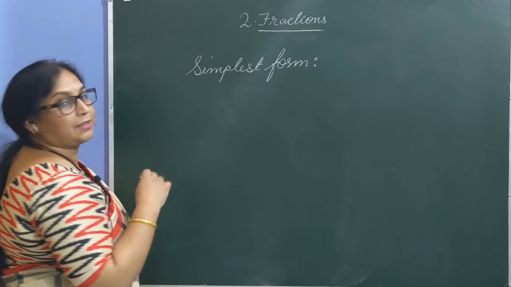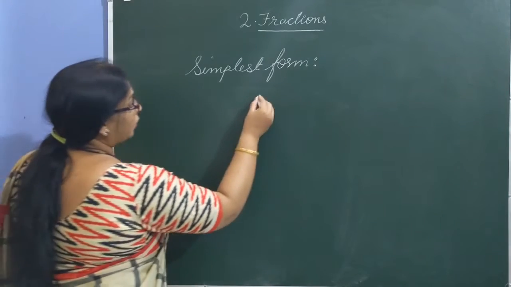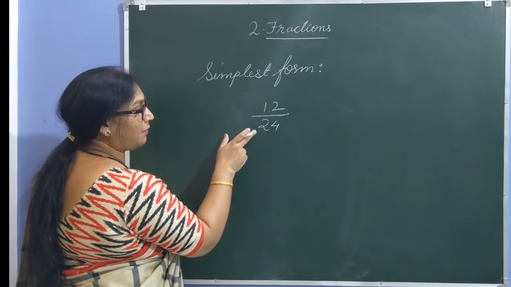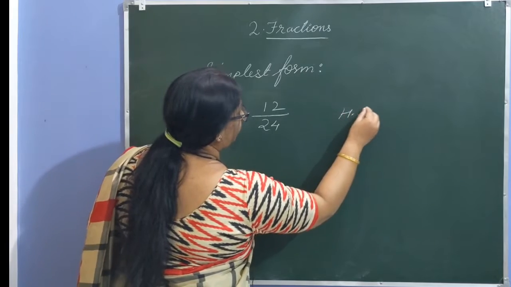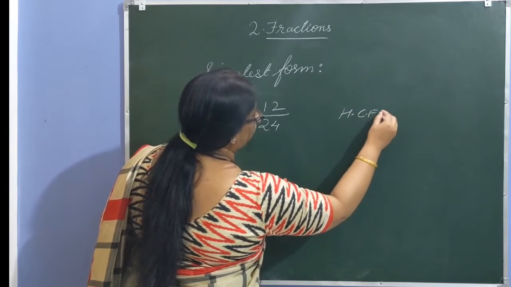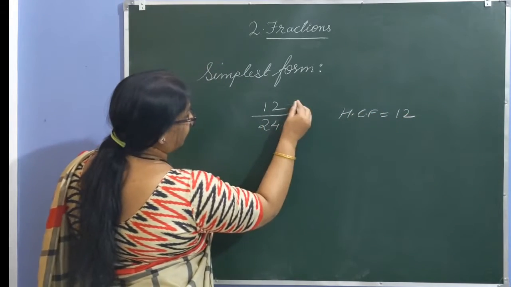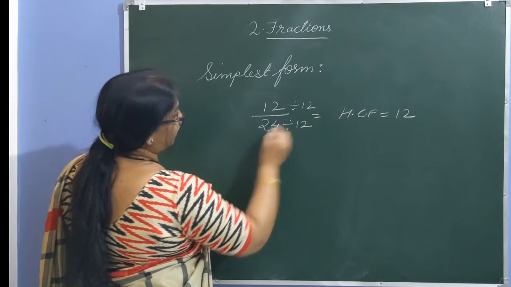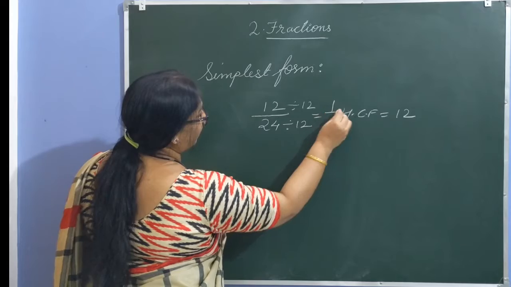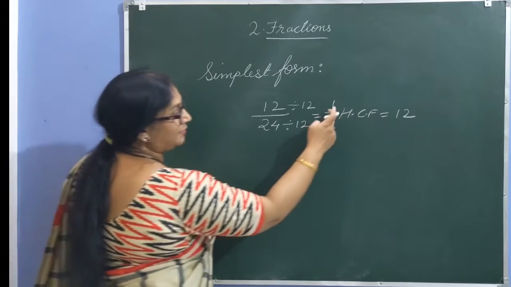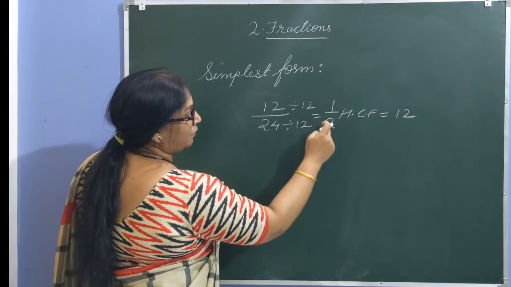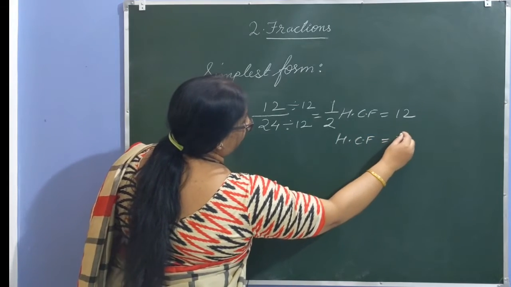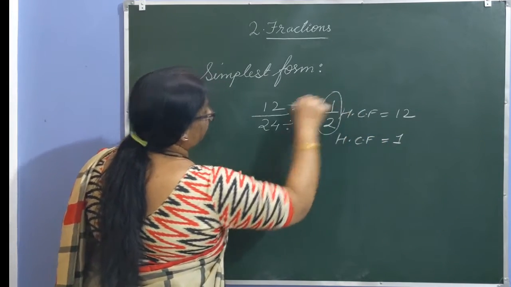Children, how to write the fraction in simplest form? 12 by 24. Take out their HCF. The HCF of 12 and 24 is 12. So divide by the HCF. Divide by 12. Divide by 12. You will reach the next fraction, that is 1 by 2. Now what is the HCF of 1 and 2? The HCF of 1 and 2 is 1. So this is the simplest form.